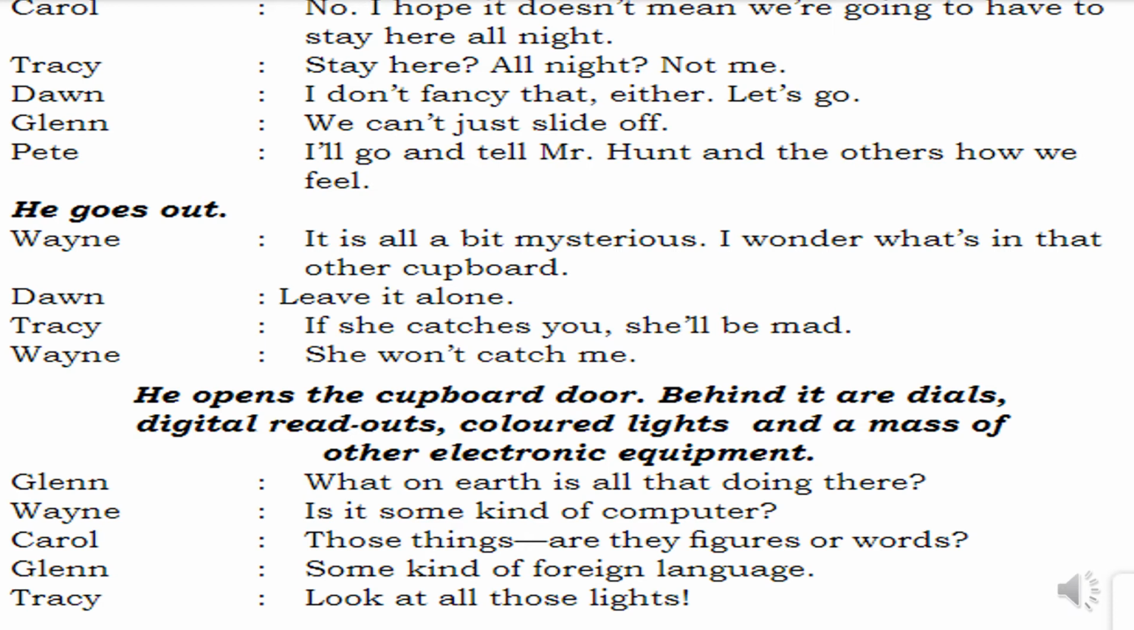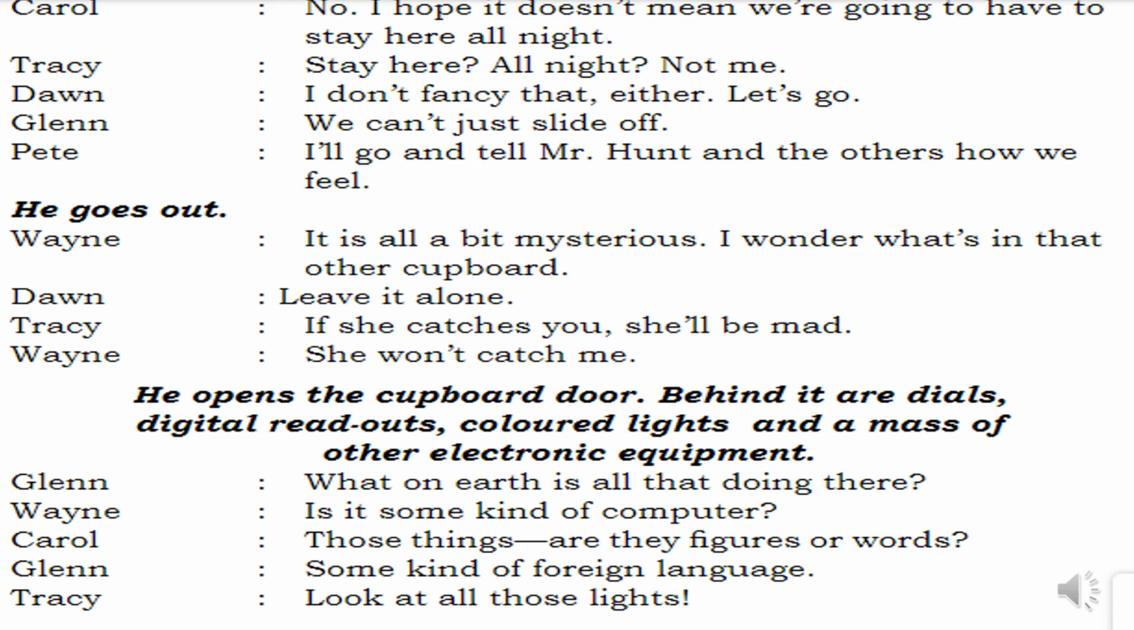Pete says, I'll go and tell Mr. Hunt and the others how we feel. Let us go and tell our teachers how we are feeling inside. He goes out. After he goes out, Wayne will start talking. Pete has gone to inform this to their teachers who are sitting in the sitting room. Now Wayne inside will start the conversation.